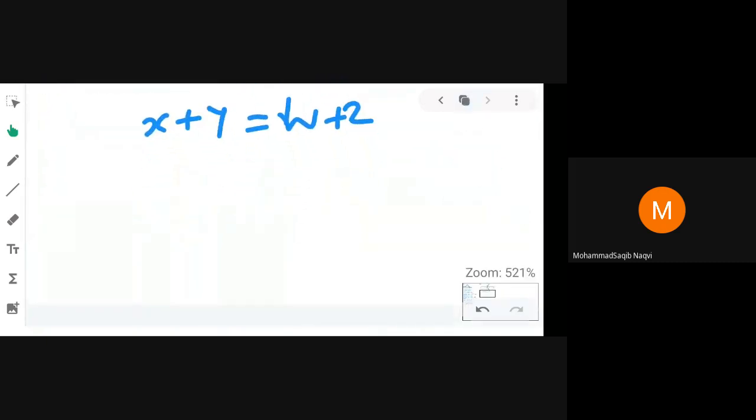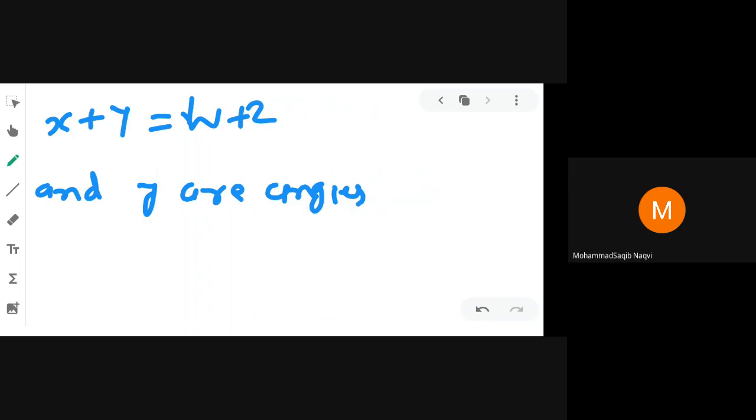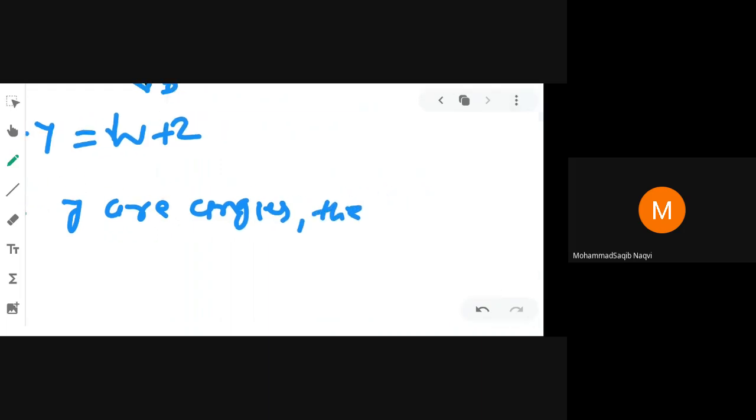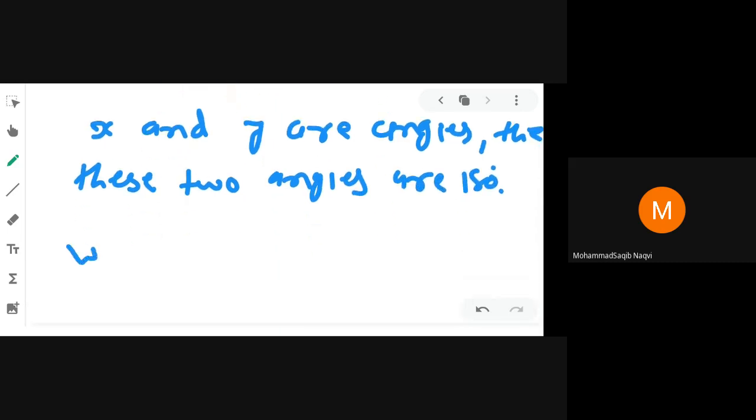So what we have to write down here: x and y are angles, the sum of these two angles is 180 degree. And when is it possible?